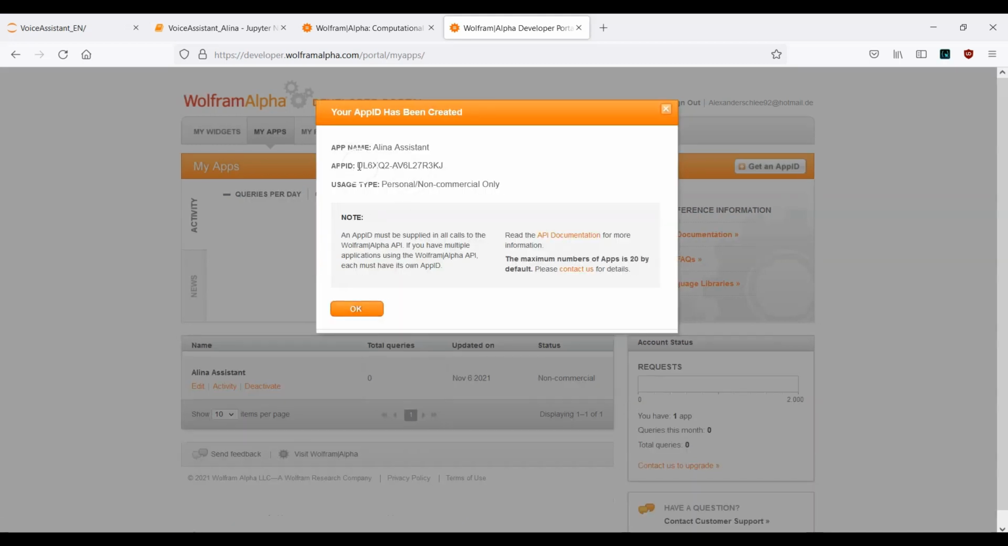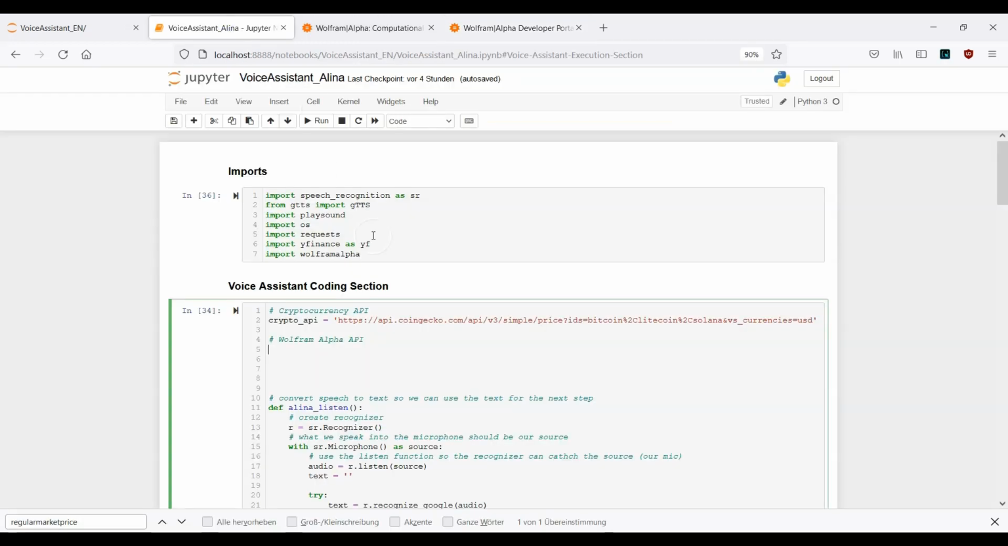Okay, and now here you will see that you have this key. This is what you need to copy, and then go back to your notebook. And here let's just write down Wolfram_API. Here I need to provide this key. Okay, so this is it, at least for the first step.